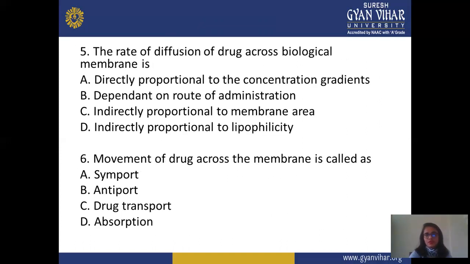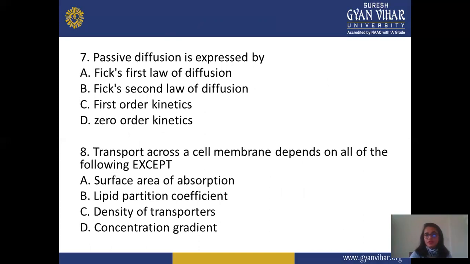Next, the fifth question is, the rate of diffusion of a drug across a biological membrane is: first option, directly proportional to concentration gradient; dependent on the route of administration; indirectly proportional to membrane area; or indirectly proportional to lipophilicity. In the sixth question, the movement of a drug across the membrane is called symport, antiport, drug transport, or absorption. Next, passive diffusion is expressed as Fick's first law of diffusion, Fick's second law of diffusion, first order kinetics, or zero order kinetics. Next question: transport across the cell membrane depends on the following except: surface area of absorption, lipid partition coefficient, density of transporters, or concentration gradient.